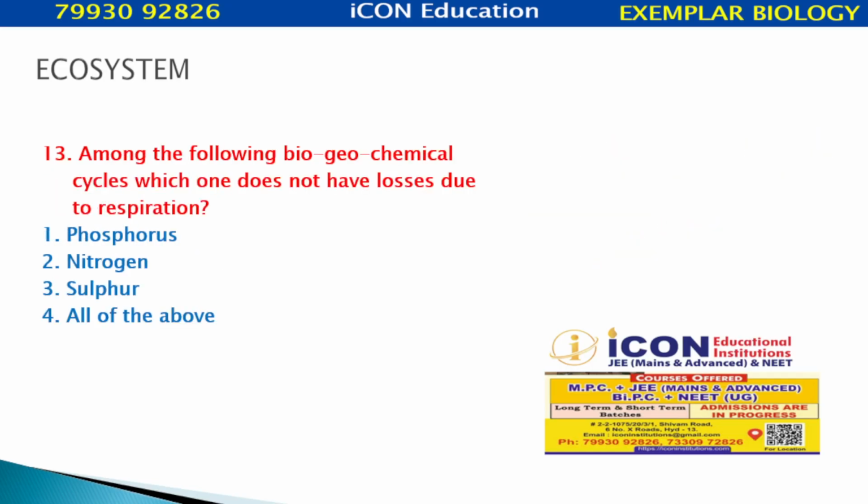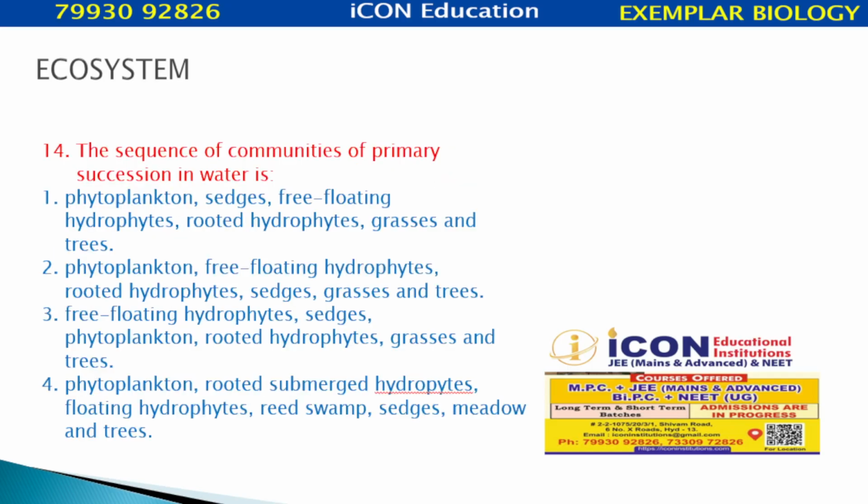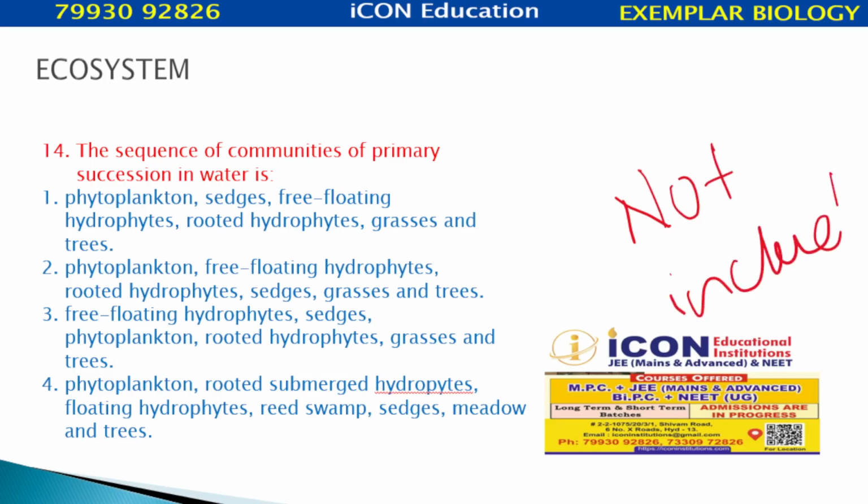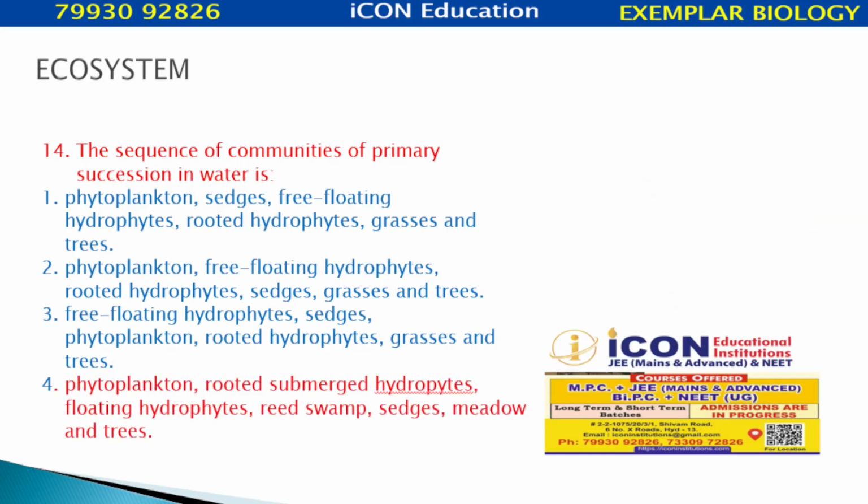Equilibrium is the answer. Among the following biogeochemical cycles, now even biogeochemical cycles are removed from NCERT: phosphorus, nitrogen, sulfur, all of the above is given. Sequence of communities of primary succession in water: ecological succession again, we don't have this in the syllabus, not included in NEET 2026. So the answer is phytoplankton, rooted submerged hydrophyte, floating hydrophyte, reed swamp, sedges, meadow, and finally climax tree.